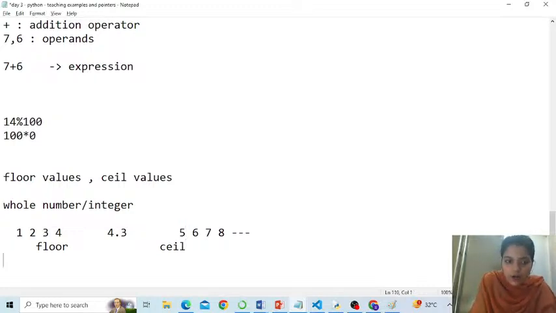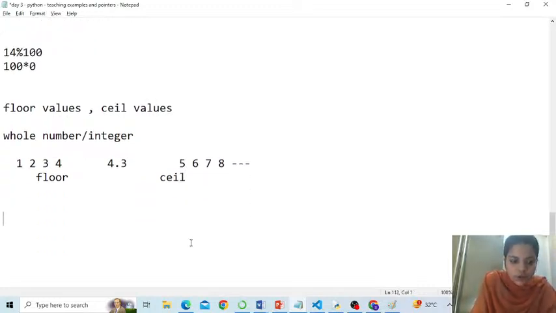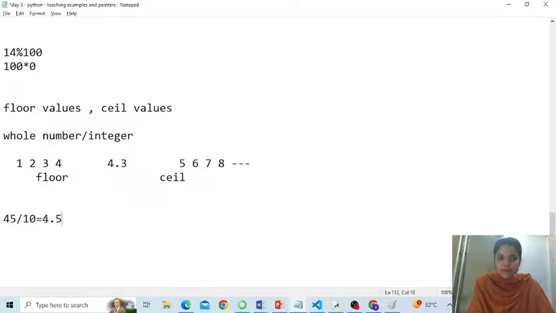Right? So now if you try to divide 45 by 10, this is going to give us 4.5. Remember, I told you the division operator returns the answer in decimal, that is with a point. Even if it is 4, it will say 4.0.